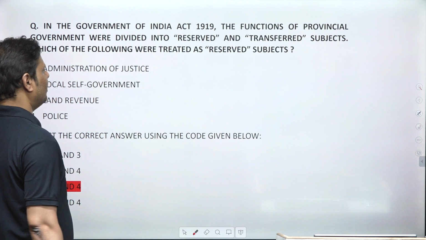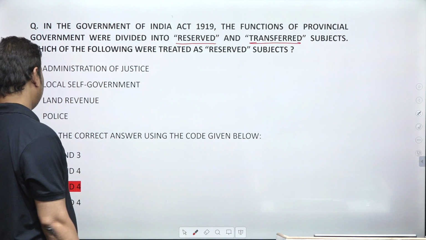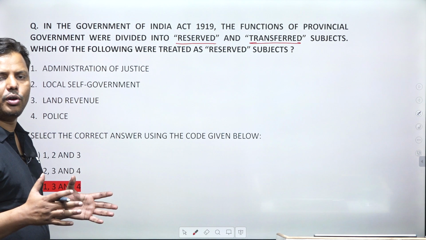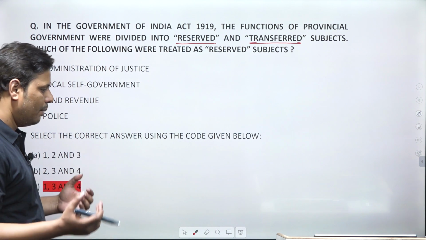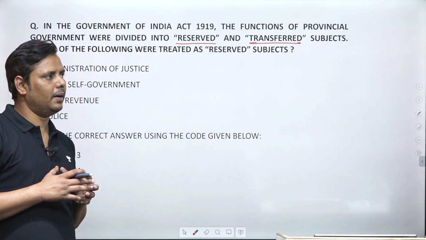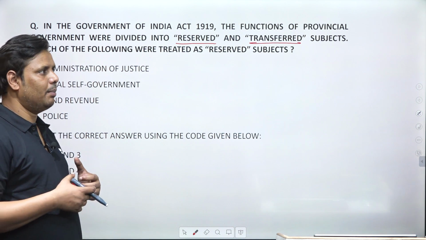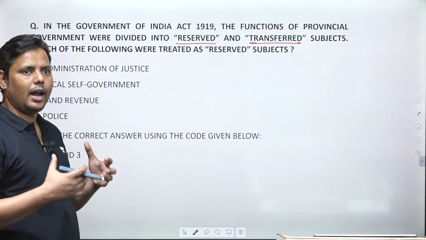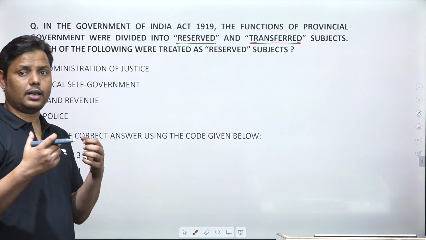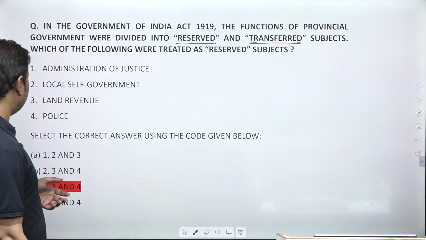But they divided the subjects into two categories, reserved and transferred. The reserved subjects were of course reserved with the governor, and the transferred were basically those portfolios or subjects which were transferred to the Indians. But very smartly they kept all the important departments with themselves. The departments related to revenue and security were kept, and only the departments having certain duties and responsibilities were transferred to Indians. So it was of course a very biased behavior by them.